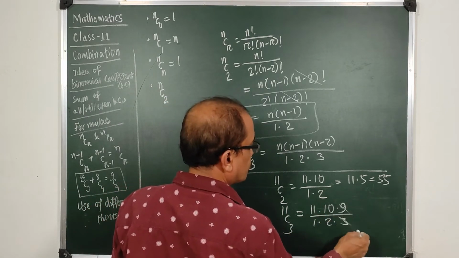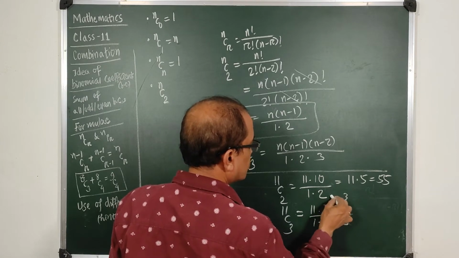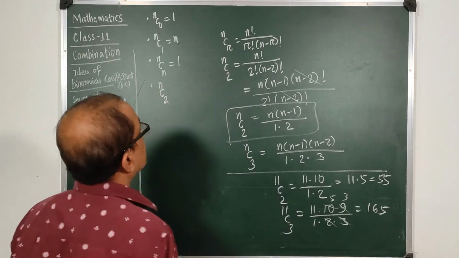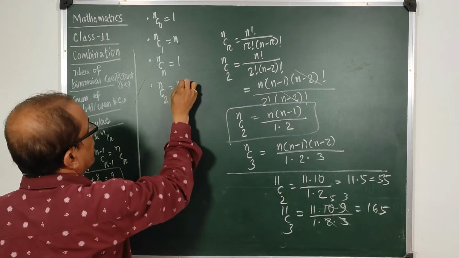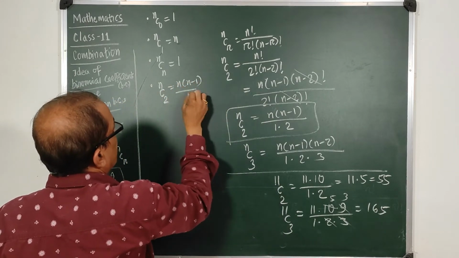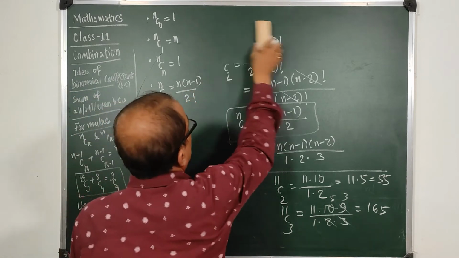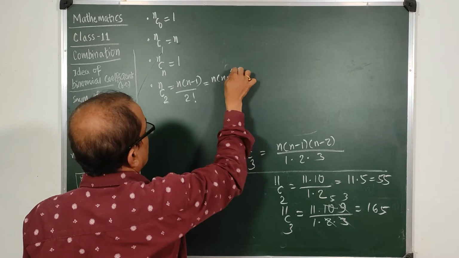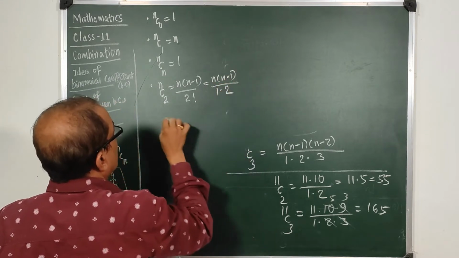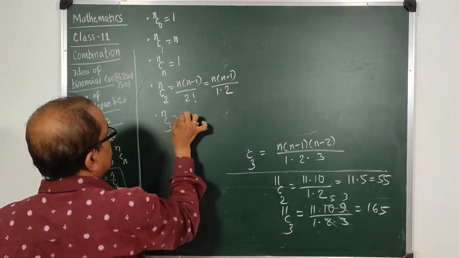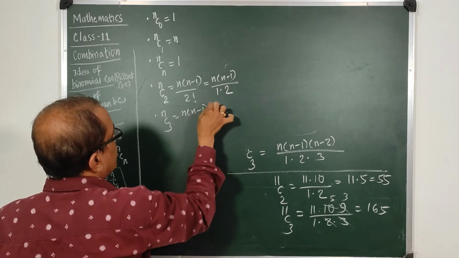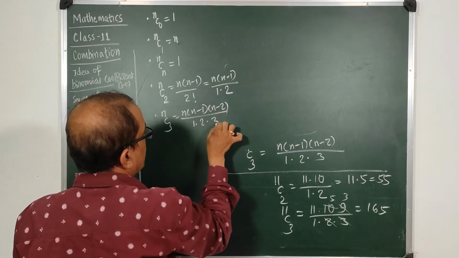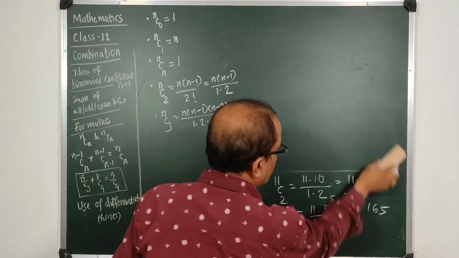This is the number. So this is a rule. nC2 is n into n minus 1 by factorial 2, or this can be n into n minus 1 by 1 into 2. nC3 is n into n minus 1 into n minus 2 by factorial 3, that is 1 into 2 into 3. So take this formula for your use.